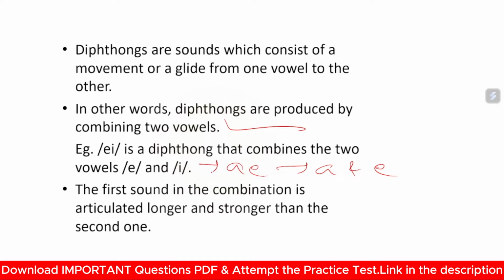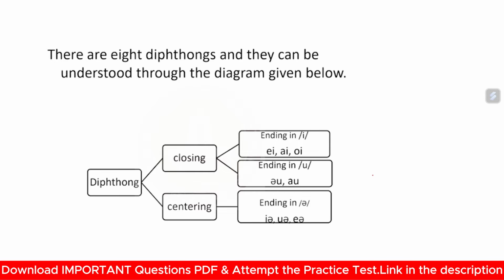The first sound is articulated longer and stronger than the second one. Always remember that the first letter is always articulated longer than the second one. Suppose we take the example of fear. Here the EA diphthong is used, and E has a greater intensity of voice. E has a greater intensity of voice compared to A.